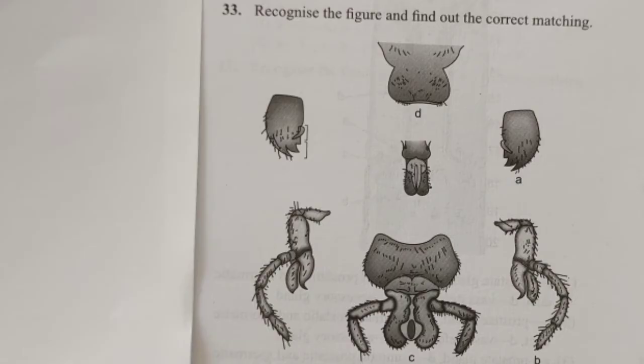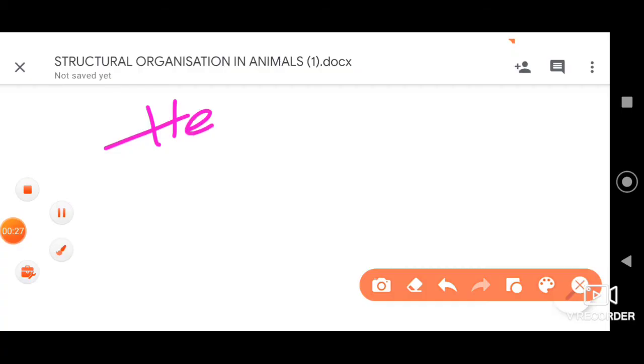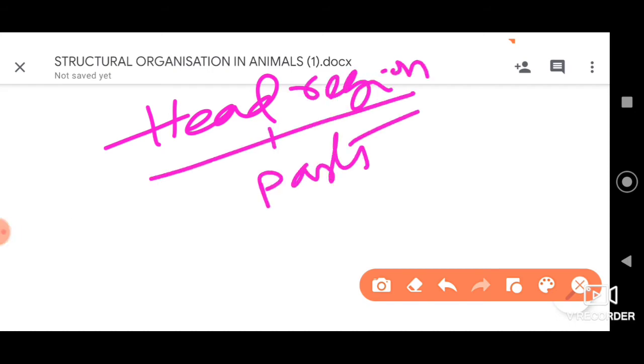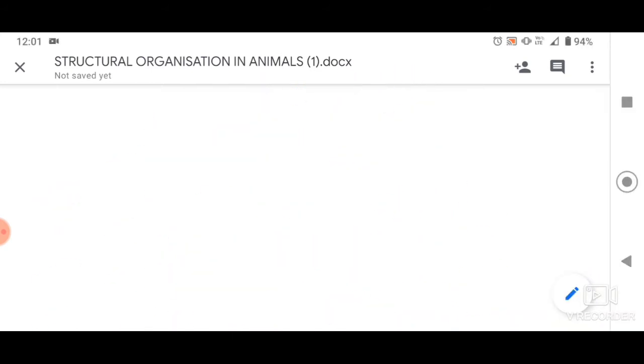Dear students, moving on to the next question, we have to recognize the figure and find the correct matching. The given pictures show parts of the head region and the mouth parts. We need to identify what A, B, C and D are. This is the first aspect you can remember. Secondly, now let us understand each one of them.